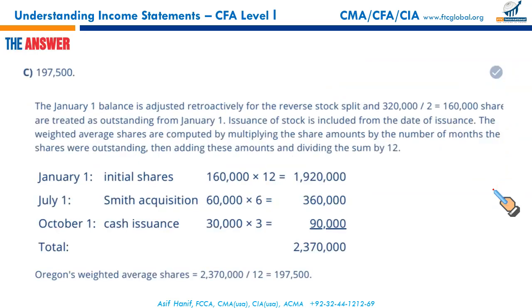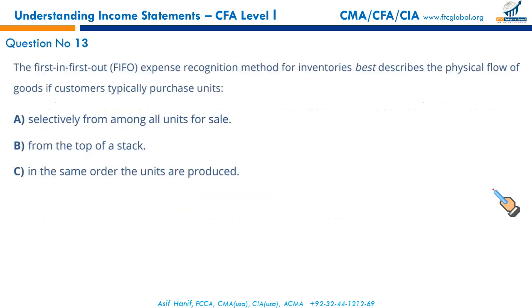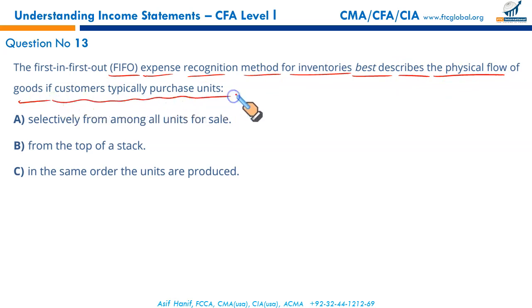There could be various ways of doing it. Whichever method you are comfortable with is perfectly fine as long as you get the right answer. The first in, first out method of inventory valuation or expense recognition. The first in, first out expense recognition method for inventories best describes the physical flow of goods if the customer typically purchases these units.